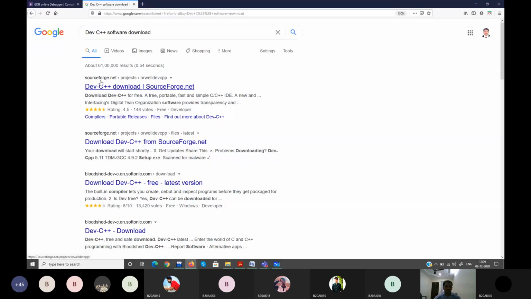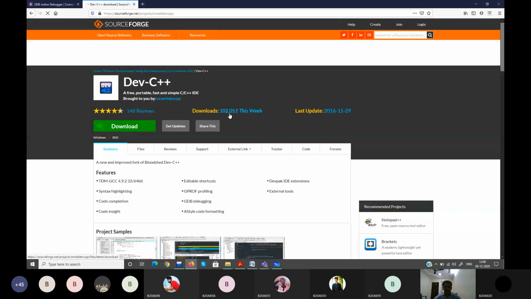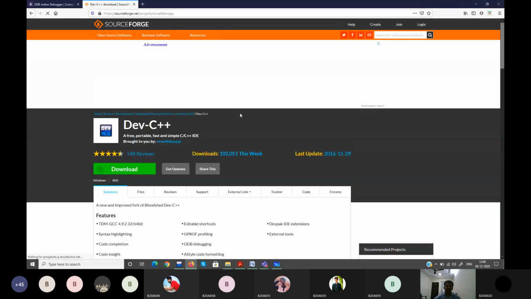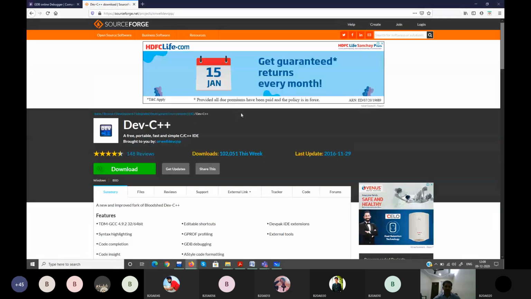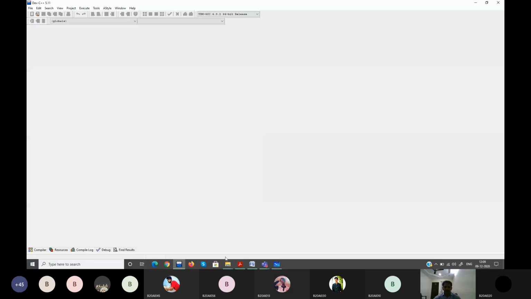So you get the source code or anything. Download from there. You will get your download there. Double click it, it will install on its own. That's it. You don't have to do much. Once it is installed, you have to open it. It will ask whether you want a shortcut on your desktop. You say yes, and you will get your shortcut like this. Click it, it will open.